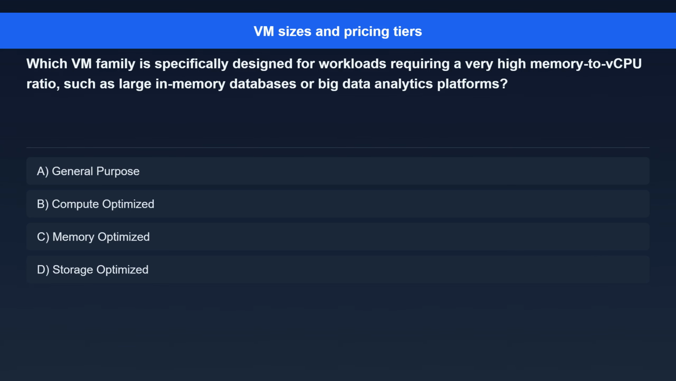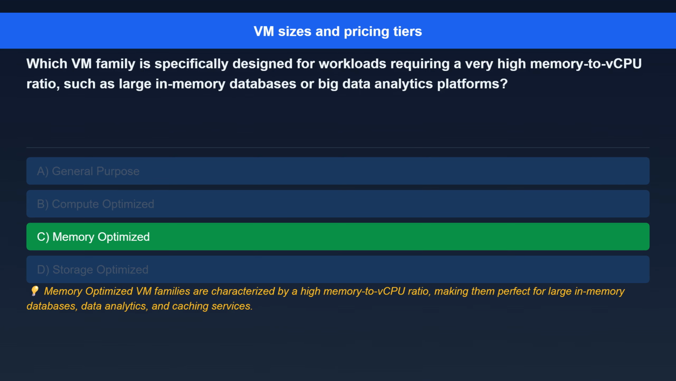Question 7. Which VM family is specifically designed for workloads requiring a very high memory-to-vCPU ratio, such as large in-memory databases or big data analytics platforms? Option A, General Purpose. Option B, Compute Optimized. Option C, Memory Optimized. Option D, Storage Optimized.